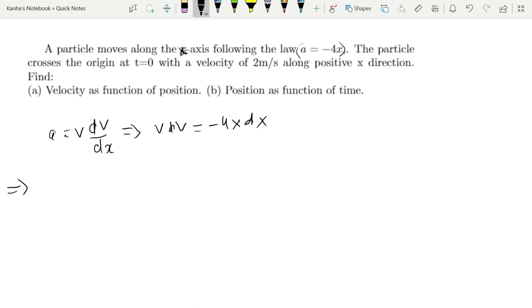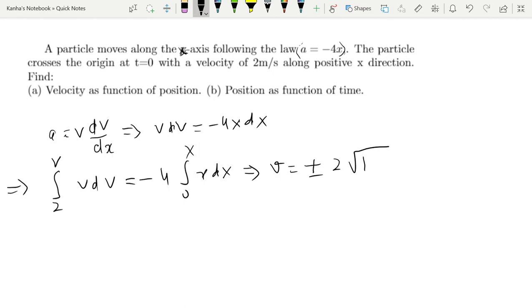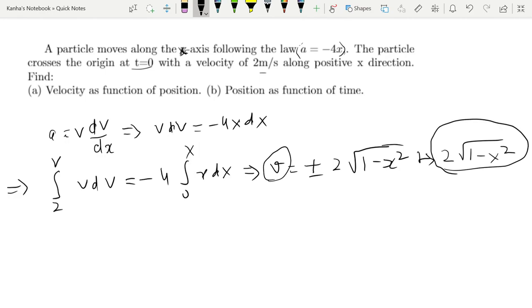Now that is a simple integration. So we have integral from 2 to v of v dv is equal to minus 4 times integral from 0 to x of x dx. That implies velocity is nothing but root over 4 minus 4x square. Now it is given that at t is equal to 0, the velocity is positive. So we drop the negative sign. So we just get velocity is equal to 2 root 1 minus x square. So what did we do? We found the velocity as a function of position when acceleration is given as a function of position.